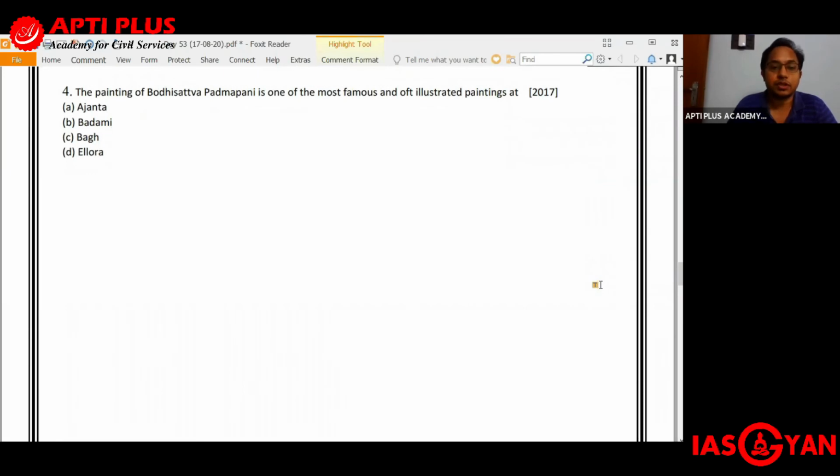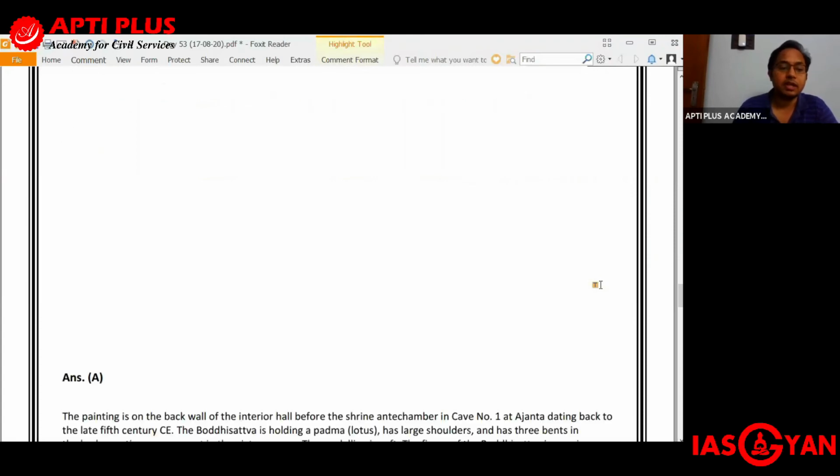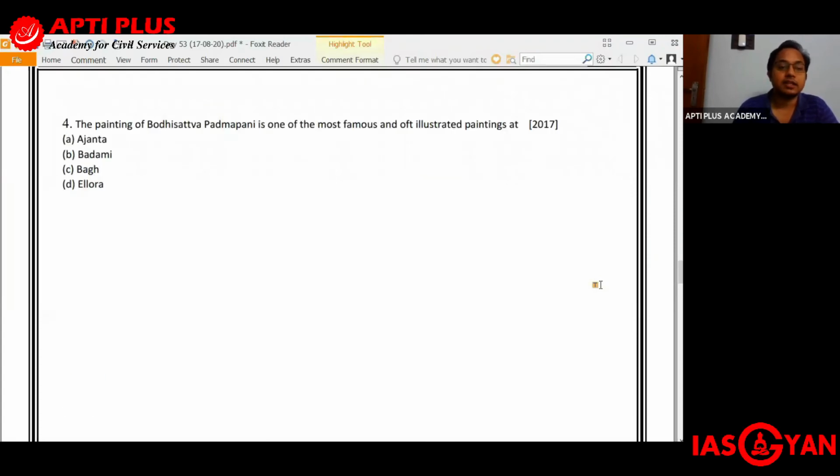Moving on to the fourth question. This question is from Art and Culture, and has been taken from UPSC Prelims 2017. The painting of Bodhisattva Padmapani is one of the most famous and often illustrated paintings at: A. Ajanta, B. Badami, C. Bagh, and D. Ellora. Where is it located? Bodhisattva Padmapani is present at A, that is Ajanta.